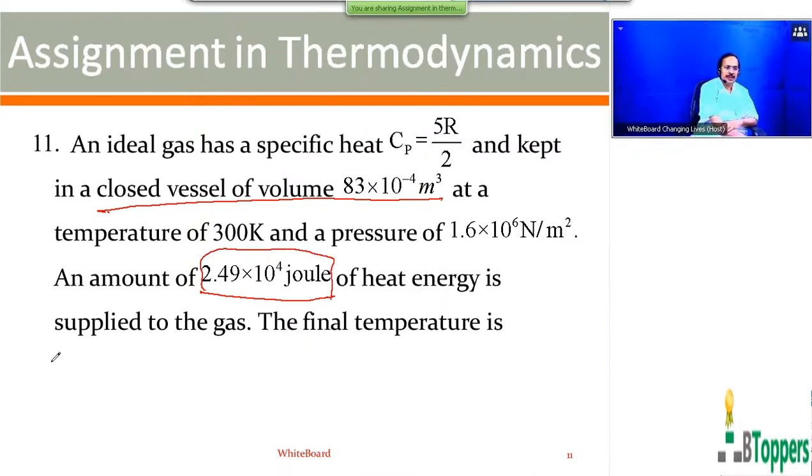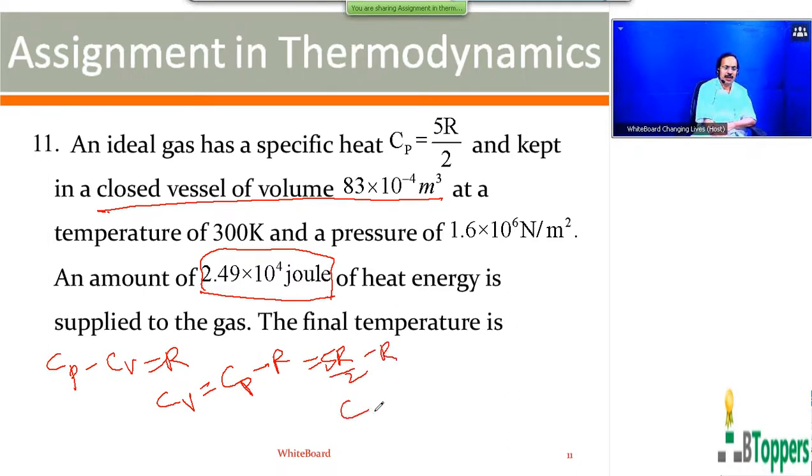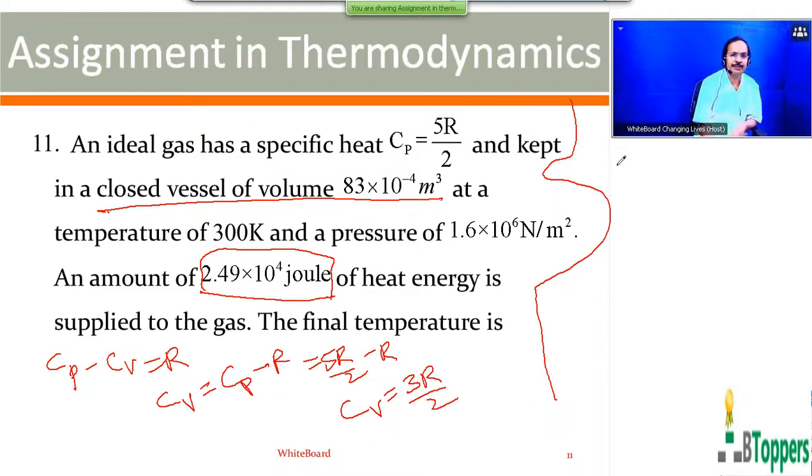So for any gas, molar specific heat at constant pressure minus molar specific heat at constant volume is equal to molar gas constant. So molar specific heat at constant volume, we can write Cp minus R. Cp is given as 5R by 2. Therefore, you get molar specific heat at constant volume will be equal to 3R by 2. Next, you have to find the number of moles of the gas. You are given the pressure, volume, temperature in the initial conditions. So you can use the ideal gas equation to find number of moles of the gas.